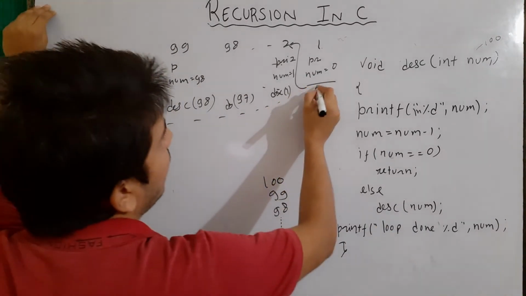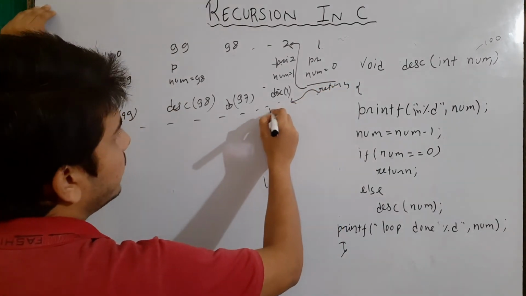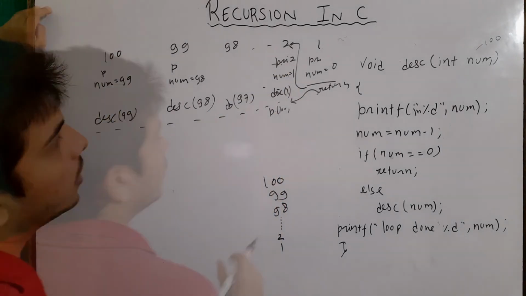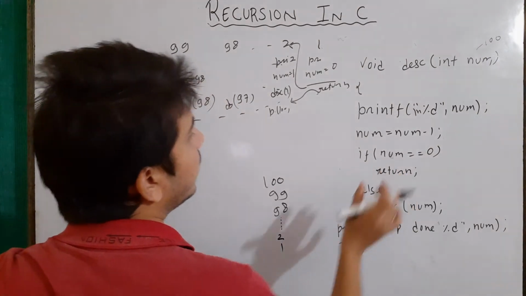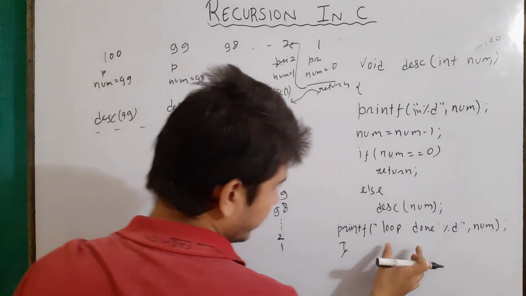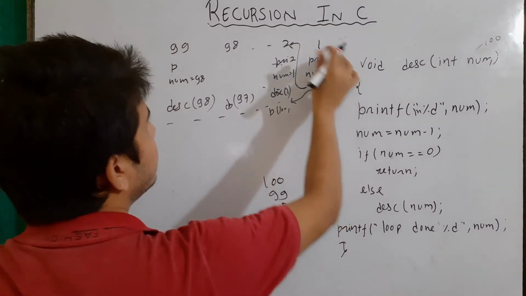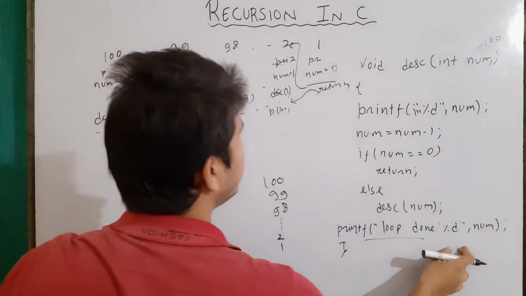So after the return here, the control goes back here, and it is written printf loop done and the current value of num, okay. The statements which are written after the return keyword are not executed, so this line will not execute in this calling, okay.